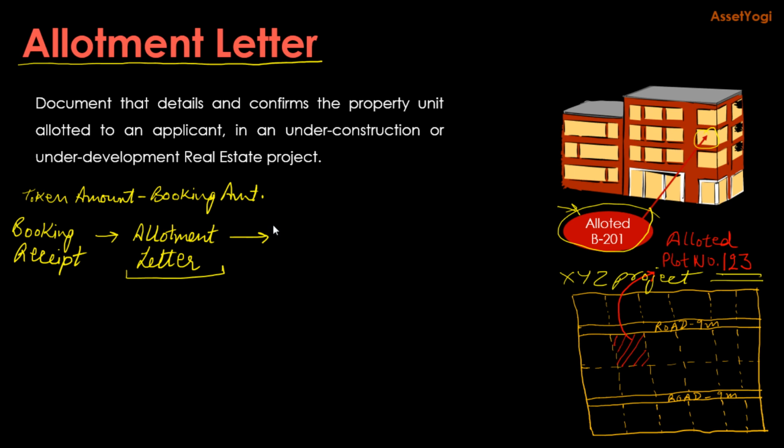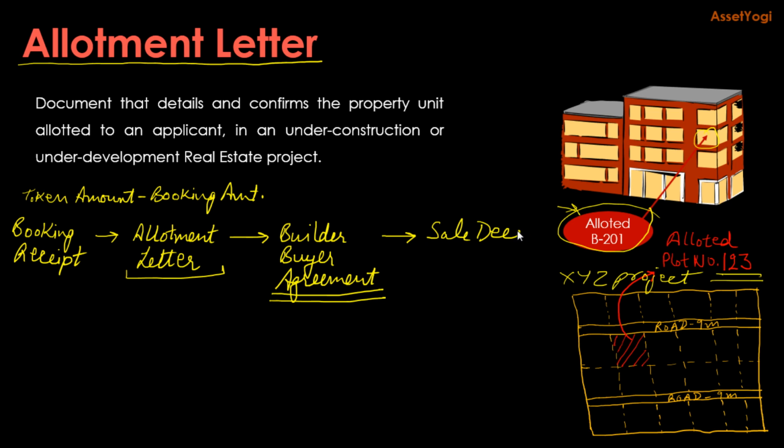Then after 60 days or 90 days, you will be signing a builder-buyer agreement, which will be much more detailed than the allotment letter. This will specify all the terms and conditions during the development or construction of the project. Then finally, when you are offered possession, you are going to sign a sale deed or conveyance deed.